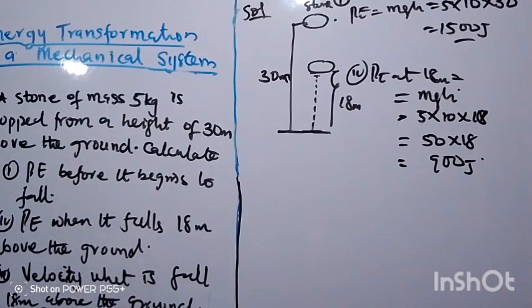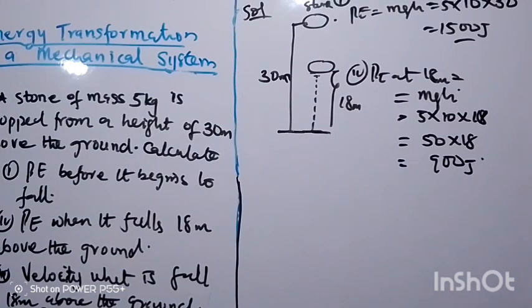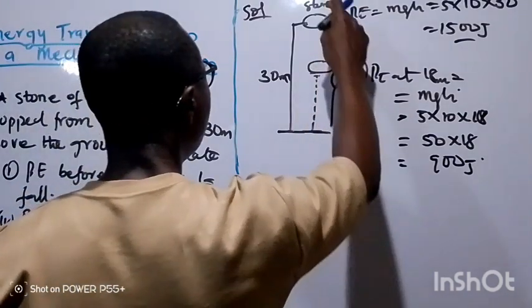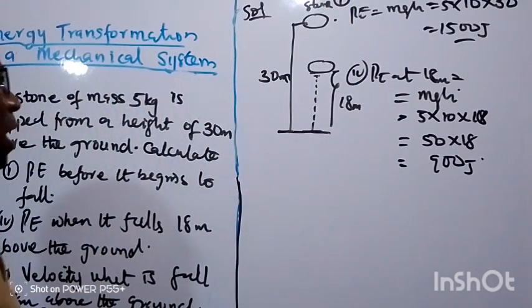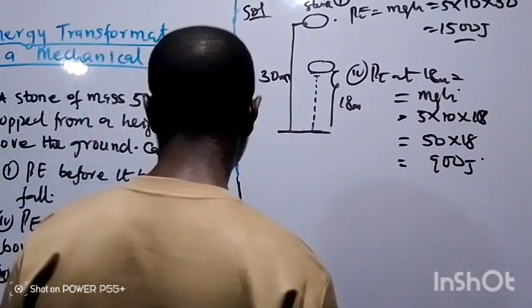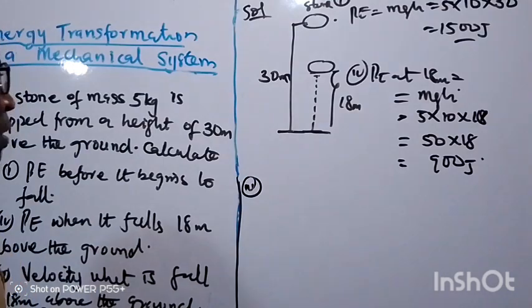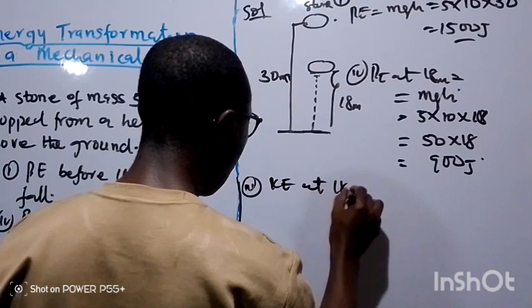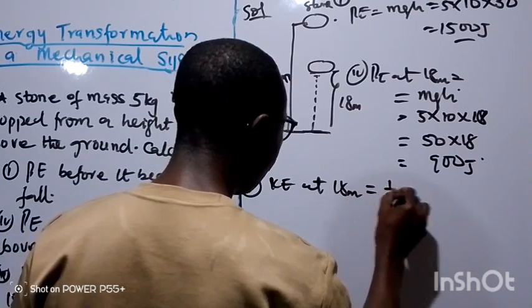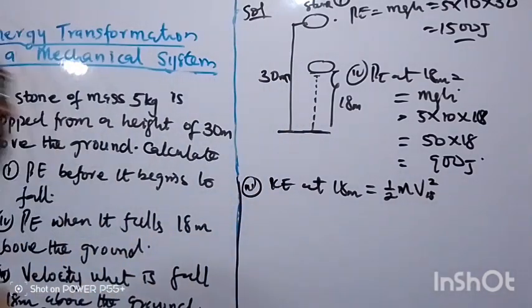The question now says, what will be the velocity when it's 18 meters above the ground? Now, the next thing is to find the kinetic energy from here to here. From there we'll be able to calculate the velocity. So we can now say that KE at 18 meters above the ground will give us half mv squared.